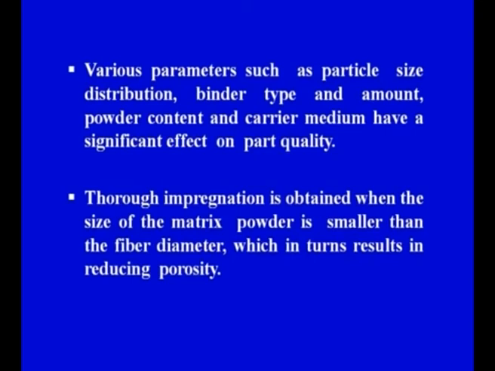The various parameters include the particle size distribution, because the matrix powder is present inside the slurry. What is the size, or the distribution of the size? Some particles can be larger and some smaller, so the particle size distribution is one parameter. Binder type and amount is another, as there are three important ingredients in the slurry.